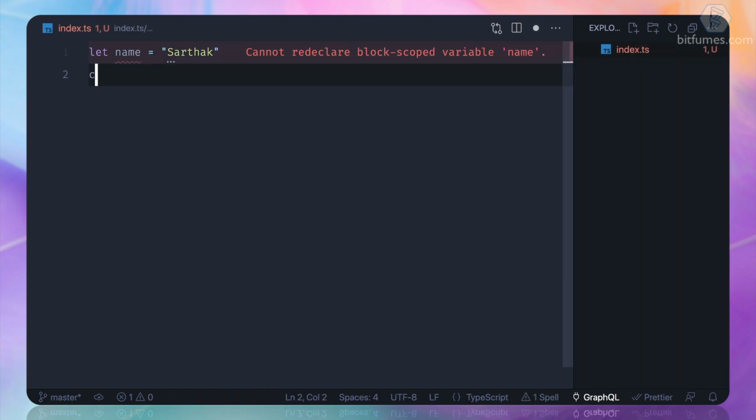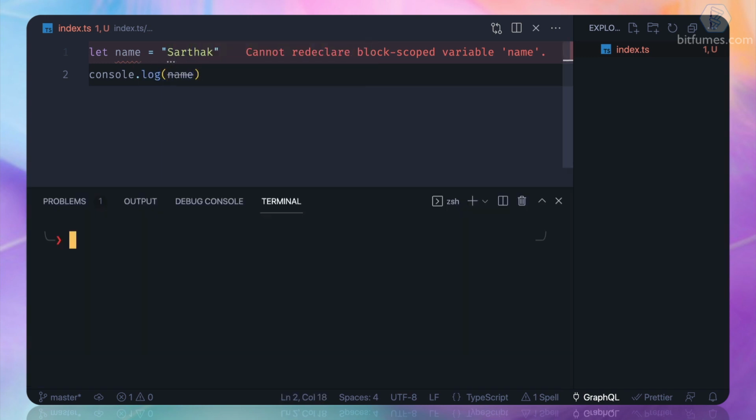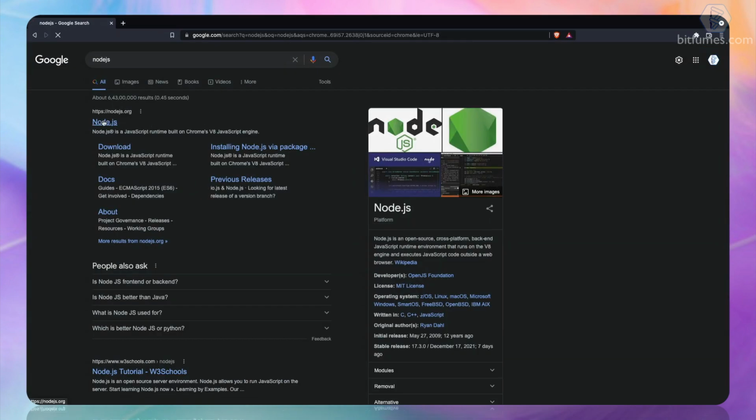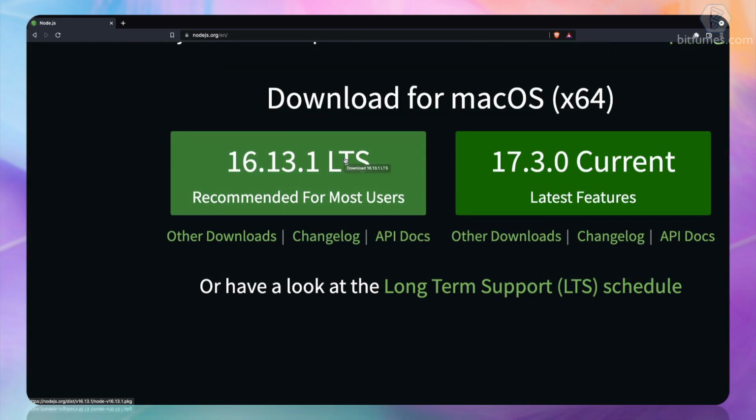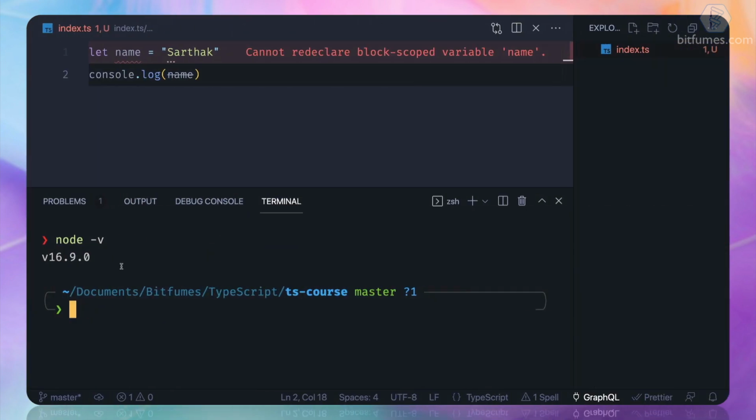So what we are going to do, we are just saying console.log name. It's normal stuff. Now, it's very important to have Node installed in your system. If you don't have it, you just need to open your browser, search for Node.js, and then you can install the latest stable version. That's great. Once you install it, you will get this kind of version when you do node -v. Now let's run this file. So node index.ts, not JS, and it's working absolutely fine, just like a JavaScript file.